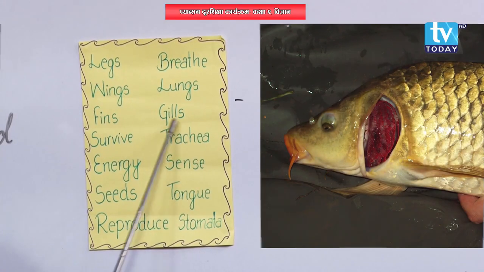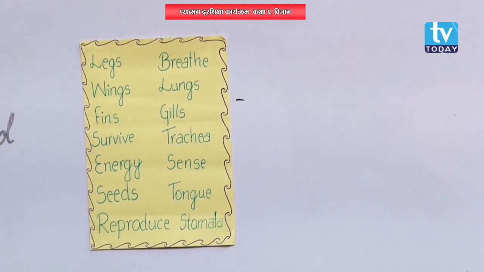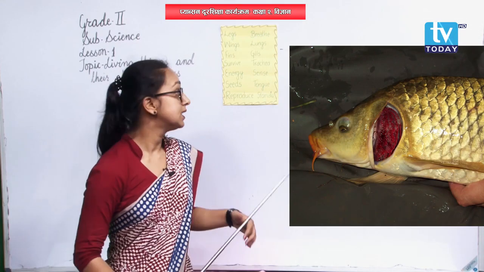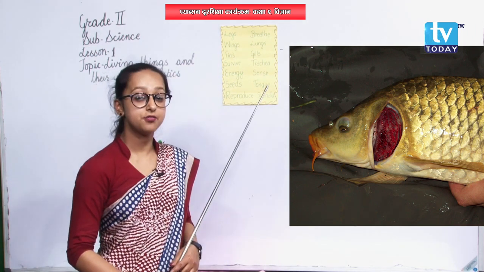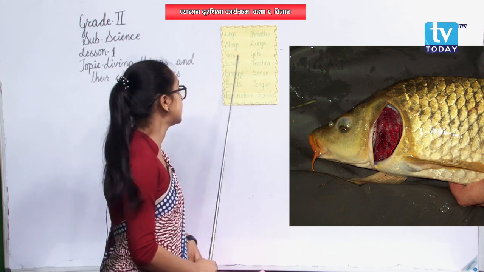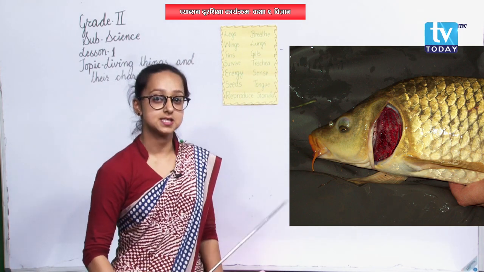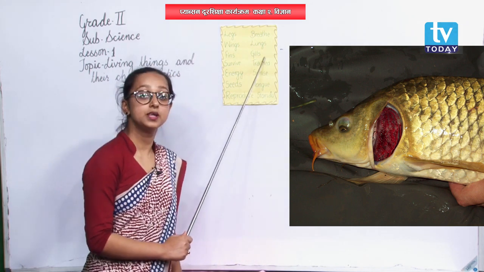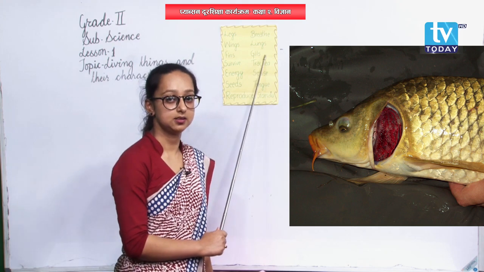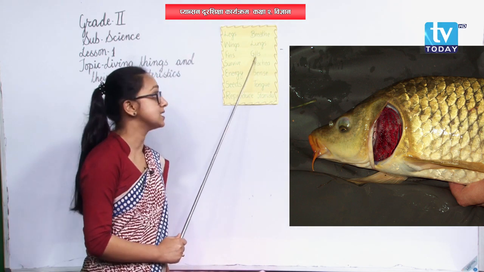Then next word is gills. Do you know what are gills? Just before we discussed fins, F-I-N-S, fins. We discussed that fishes swim with the help of fins. In the similar way, fishes also breathe with the help of gills. Fishes, they breathe with the help of gills.